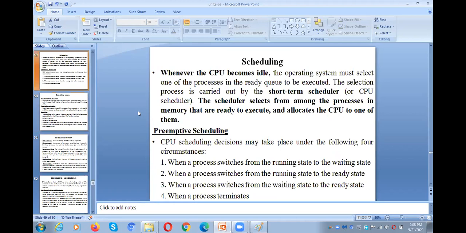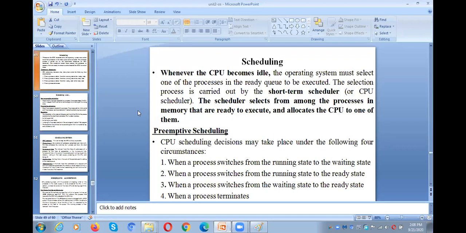Did you get it? So I repeat once again. Initially, all the programs are in the job pool, waiting in the job queue in secondary memory. For example, 10 programs, of which we want to run 3. What do we need to do? We need to load those 3 programs from secondary memory to main memory.